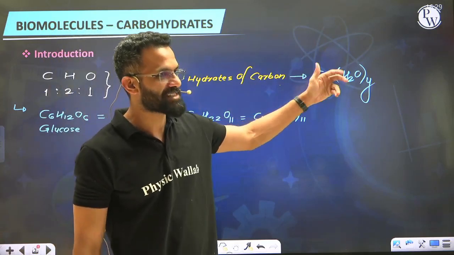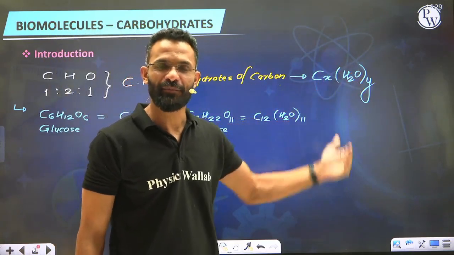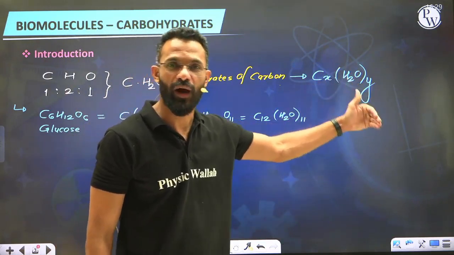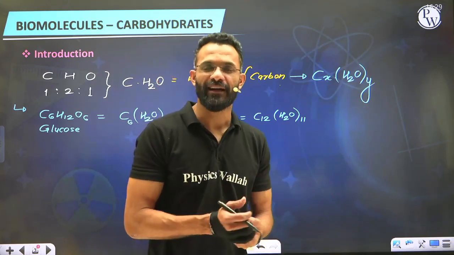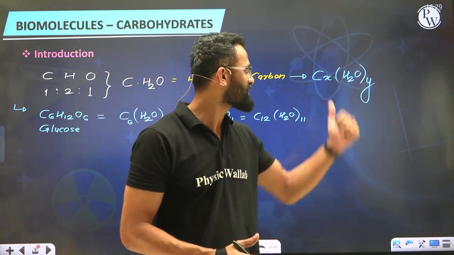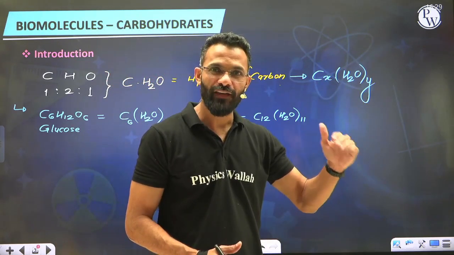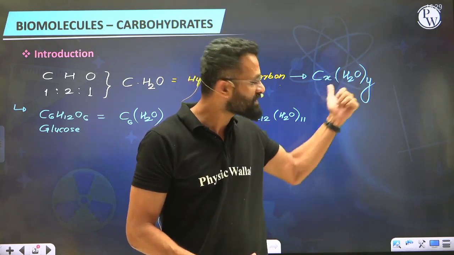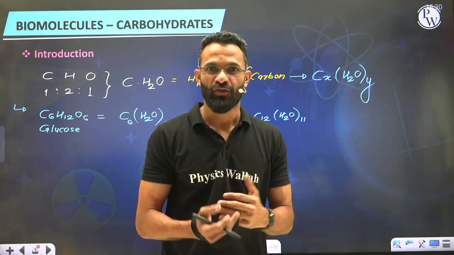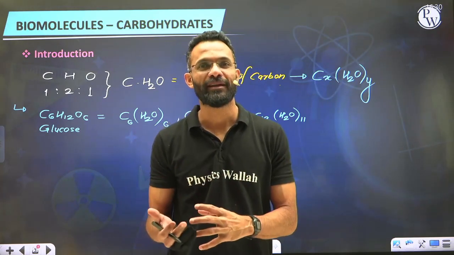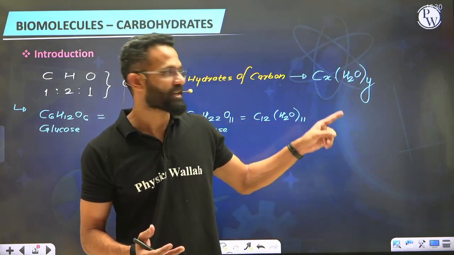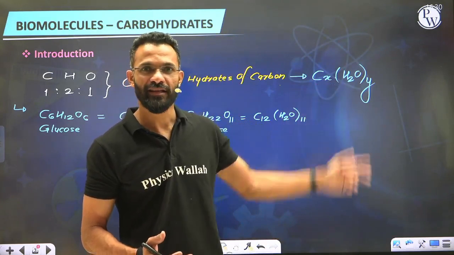hydrogen, oxygen as elements, and that can be represented in the form of hydrates of carbon, that is CxH2O(Y). Hence, we believe that if any compound is a carbohydrate, it must be represented in the form of CxH2O(Y), or if any compound is existing in the form of CxH2O(Y), then that compound has to be a carbohydrate. Yes, we believe it vice versa. If a compound is a carbohydrate, we should be able to put it in the form of CxH2O(Y). And if any unknown compound exists in the form of CxH2O(Y), that compound has to be a carbohydrate.